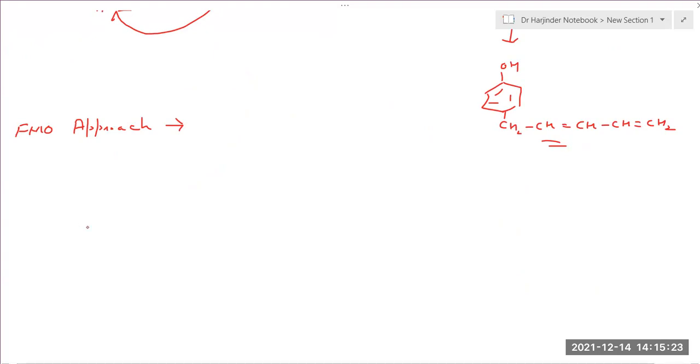Okay, so suppose you have this one, and over it you have this one. This is your allylic carbon. So it's 1, 2, 3, 4, 5, and here it is 1, 2, 3, 4, 5.